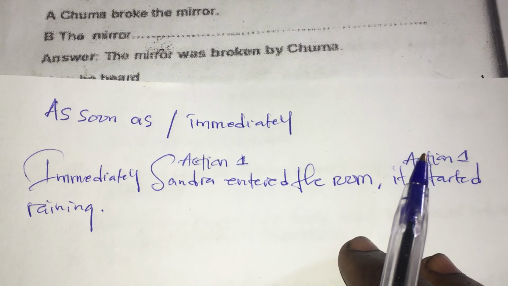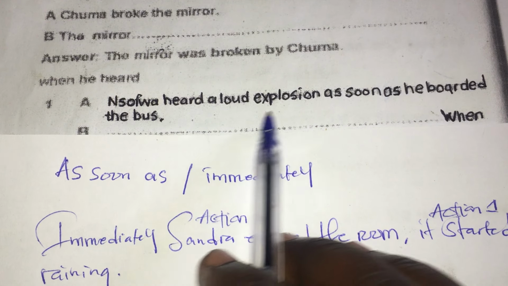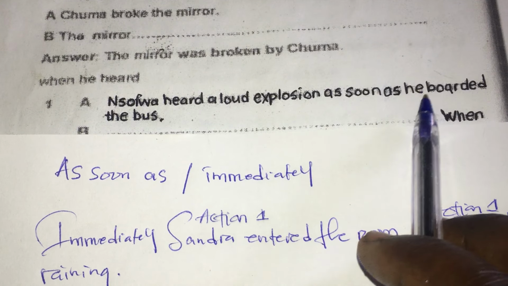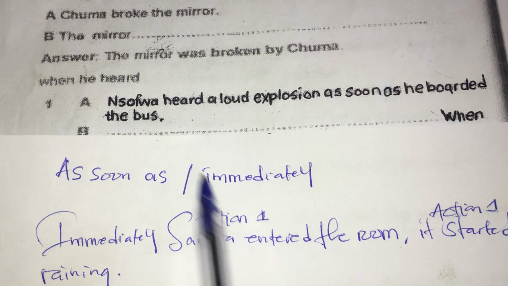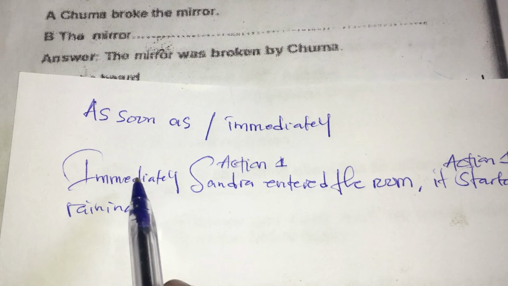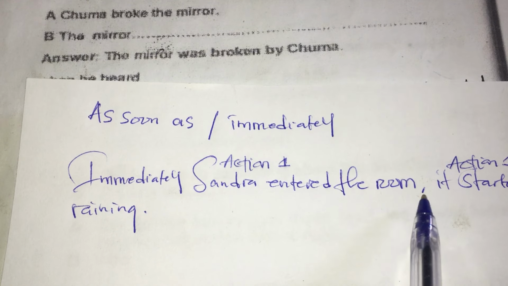Now you have to know, in this case we have Sofa heard a loud explosion, and we have this action, as soon as, or we can say immediately, he boarded the bus. Now if you check our sentence, immediately, after immediately we have Sandra entered the room.